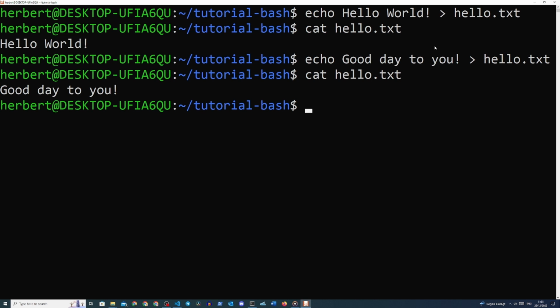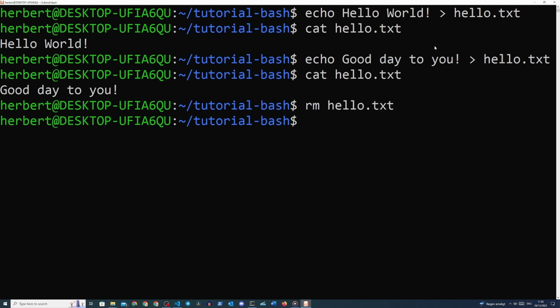What we need to have is a proper way to append text rather than overwrite it. This is where the double greater than symbol comes in. This will append any output to our destination file rather than overwrite it. Let's try it out, but first let's remove that original file with rm space hello.txt.